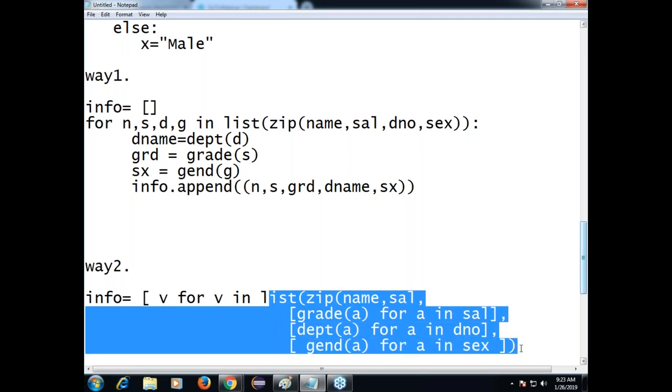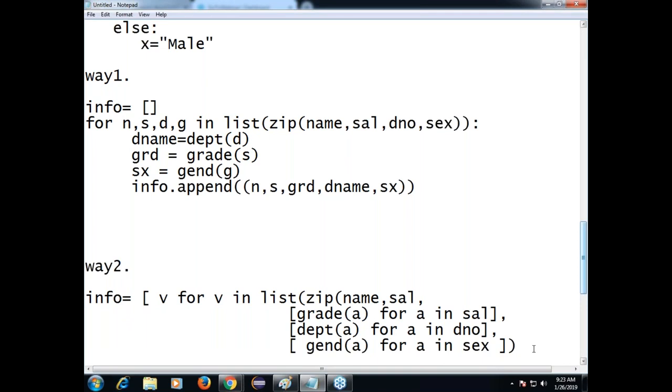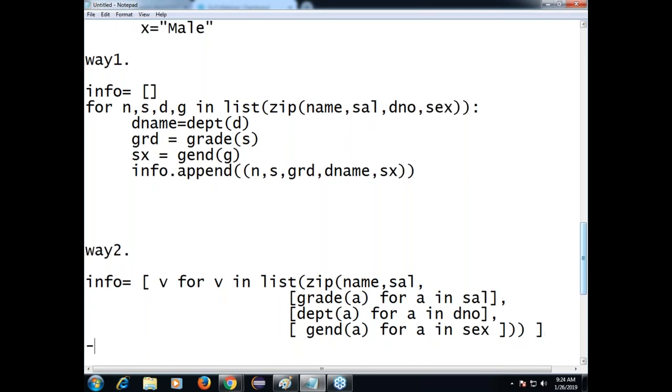Now it is a list of all tuples. One more bracket for the list here. This is a close bracket for the main list. Understanding this? In this way, directly you can perform your transformation. Now, info has how many elements? 5 elements. Each element is a tuple. Tuple has again 5 elements: name, salary, grade, department name, and sex. Got it? In this way, you can perform your transformations.